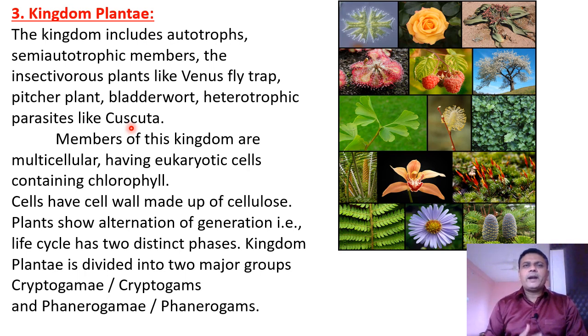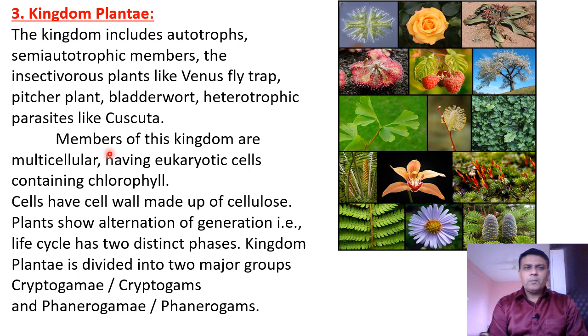The Cuscuta plant shows absence of leaves, and chlorophyll is absent. Hence, it cannot produce its own food material and it is totally dependent on other plants. It directly absorbs food material or nutrients from other green plants.